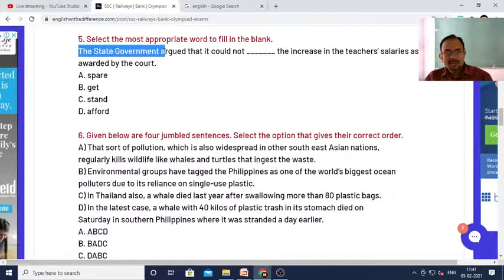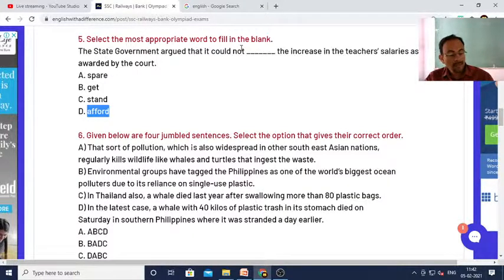The state government argued that it could not dash the increase in the teachers' salaries as awarded by the court. So what do you think should be the answer? Is it spare, get, stand, or afford? The state government argued that